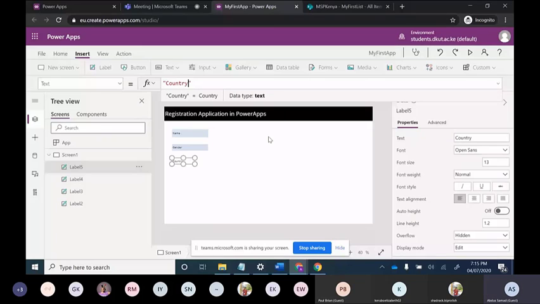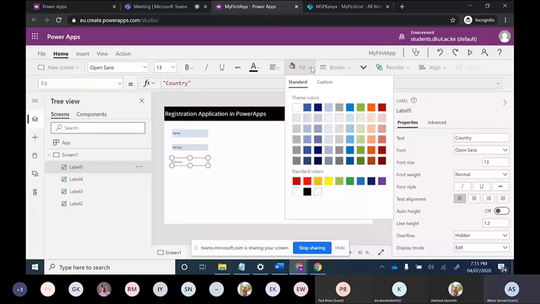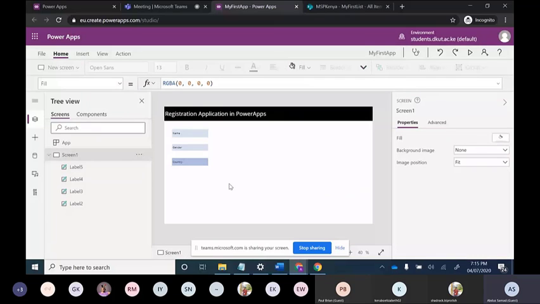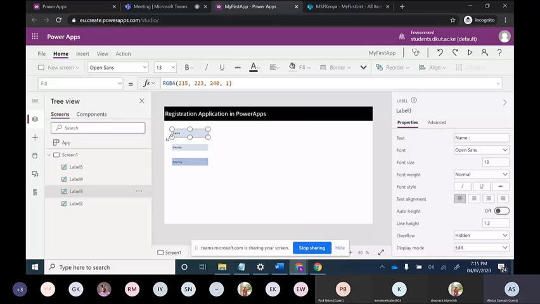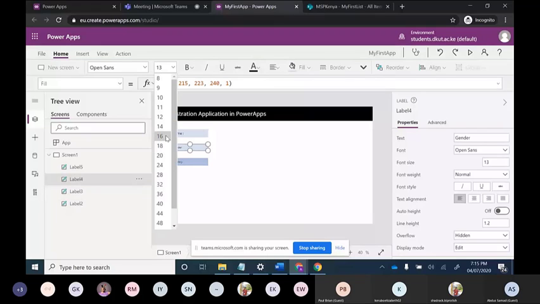And again, going on to home, I will change this color to look good. Okay, fine. So name is there, gender is there, country is there. Now, just now I told you that this name is coming up very small. Now I want to increase its size, so I can increase it in this way. Name, gender, and again country.